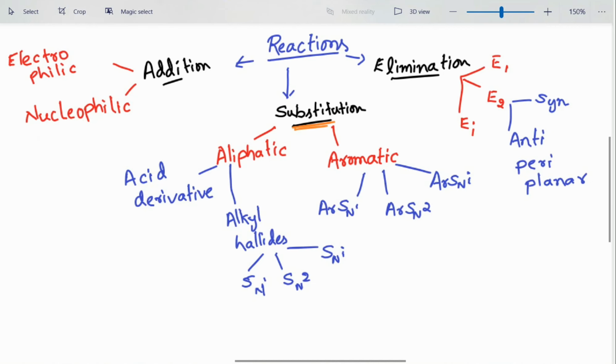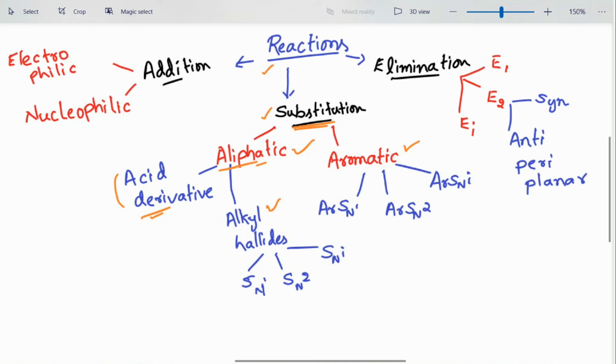substitution reactions are of two types: aliphatic substitution reactions and aromatic substitution reactions. Further, aliphatic substitution reactions are classified into acid derivative involved aliphatic substitution reactions and alkyl halide involved aliphatic substitution reactions.